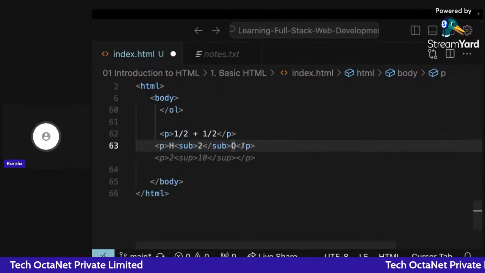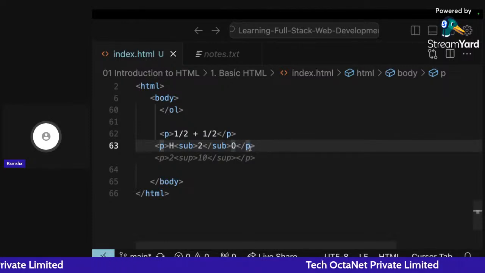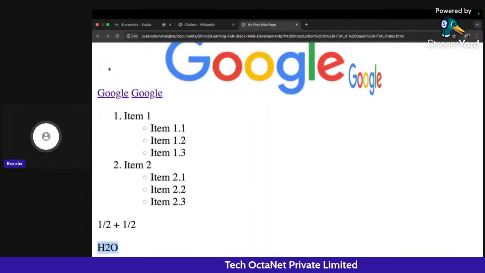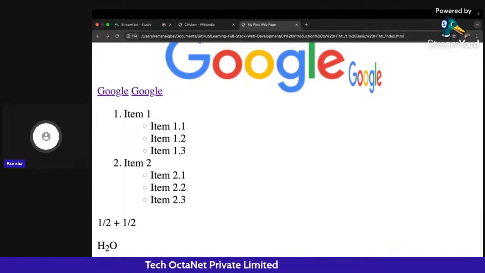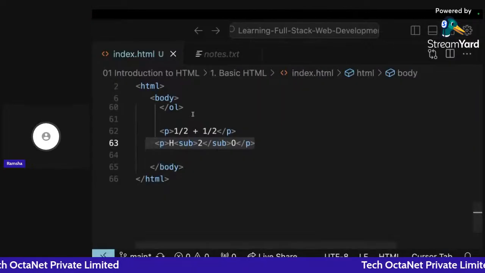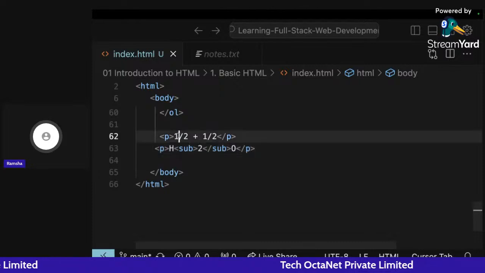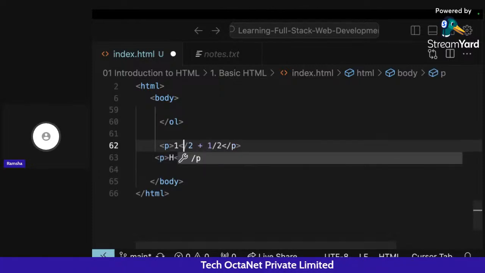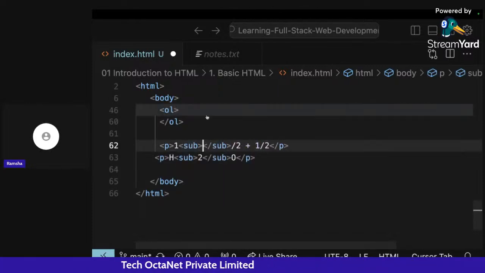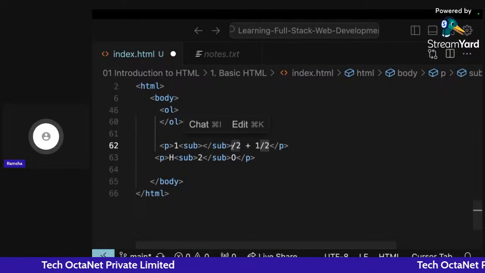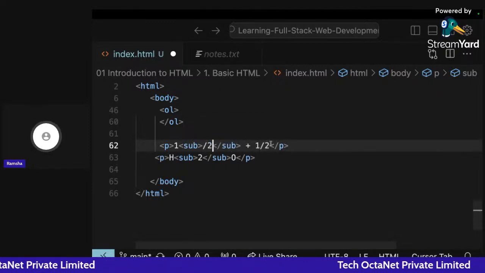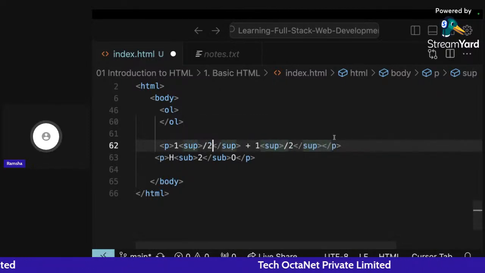So and then 0, right? So it's nested. This sub tag is nested inside the paragraph tag. If I click on refresh, you can see now it has become a subscript, right? Similar to this, I can do this here also. I can write here sub and divide by 2. I can write it here, right? And same for the other one.